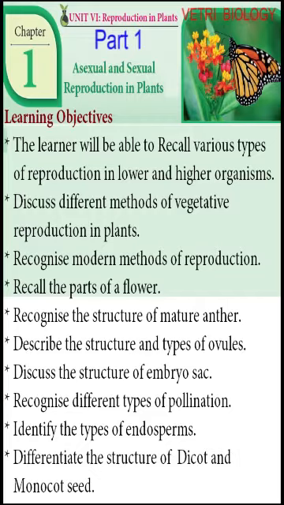I welcome you all to 12th standard botany, chapter 1 from unit 6, reproduction in plants. 12th standard biology book is the continuation of 11th standard. We have learned 15 chapters in 5 units in 11th standard botany. So, it starts with unit 6. The name of the topic is asexual and sexual reproduction in plants.